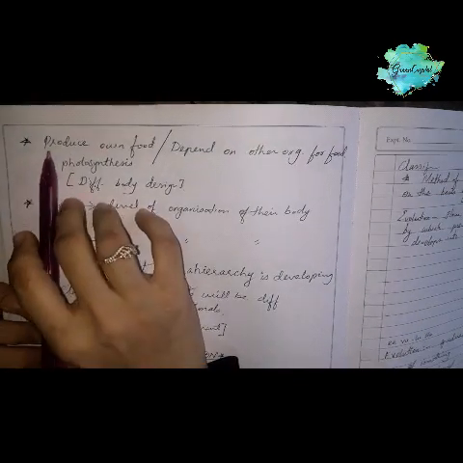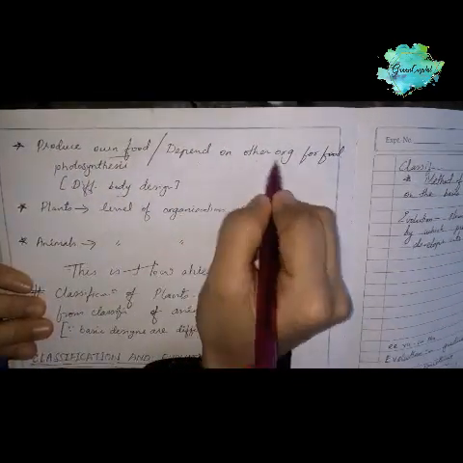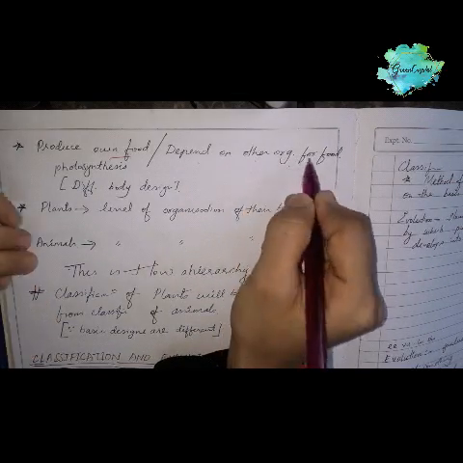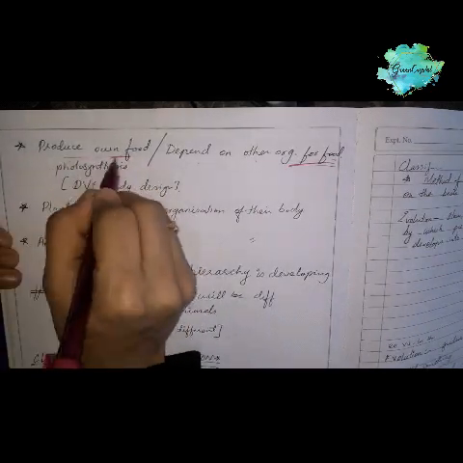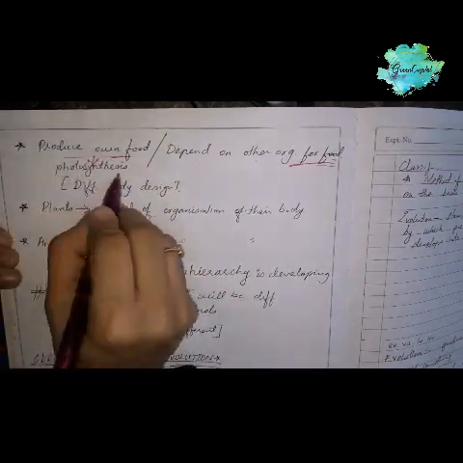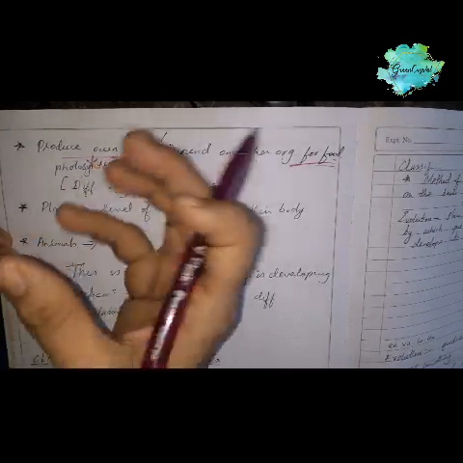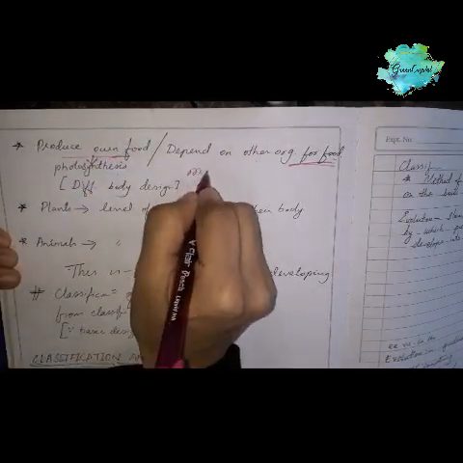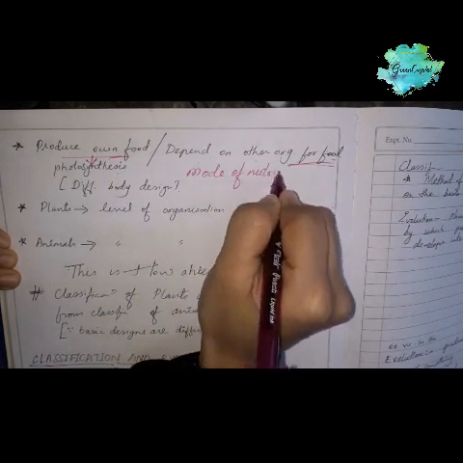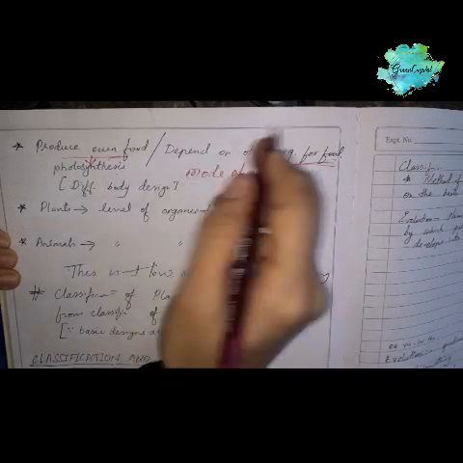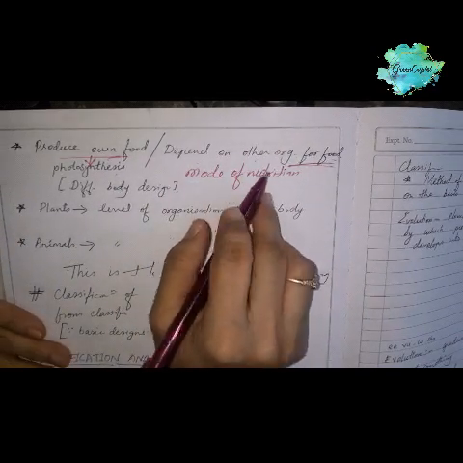Next is whether they produce their own food or they depend on other organisms for their food. Producing their own food means doing the process called photosynthesis. So based on the mode of nutrition, what does that mean? Mode of nutrition means whether they produce their own food or they take food from others.